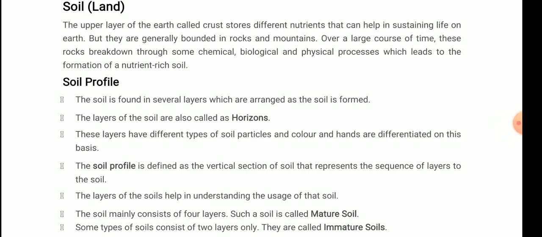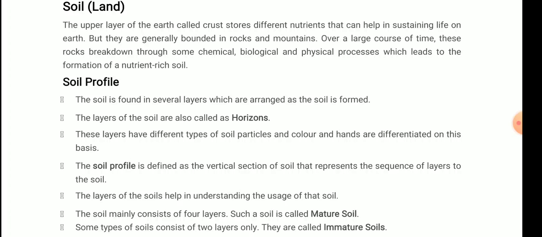The upper layer of the earth, called the crust, stores different nutrients that can help in sustaining life on earth, but they are generally bounded in rocks and mountains. Very important paragraph.